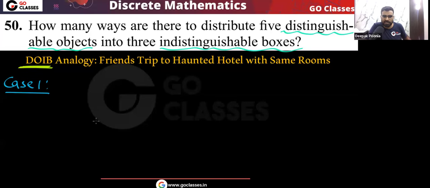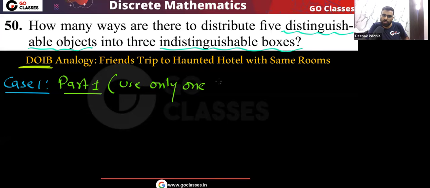The case one that we will create will be: use only one box. Okay, if you are using only one box, then what is the distribution? We have all the five people, let's assume these are five friends.